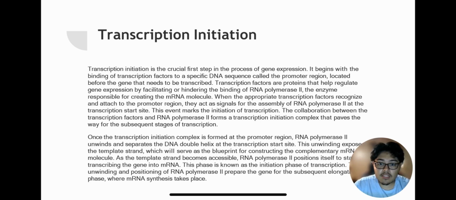When the appropriate transcription factors recognize and attach to the promoter region, they act as signals for the assembly of RNA polymerase II at the transcription start site. This event marks the initiation of transcription, and the collaboration between transcription factors and RNA polymerase forms a transcription initiation complex that paves the way for the subsequent stages of transcription.